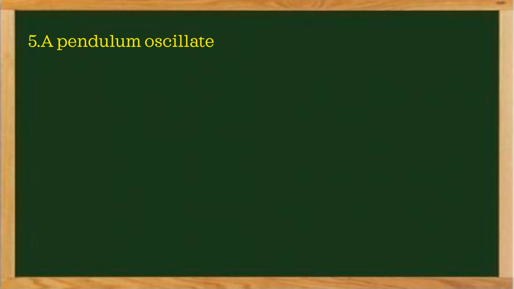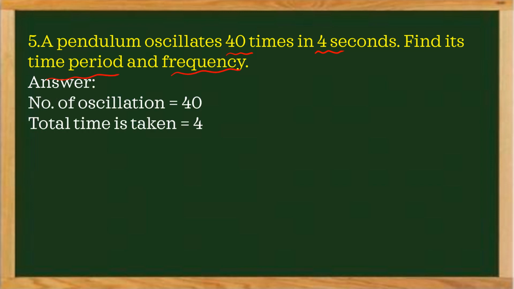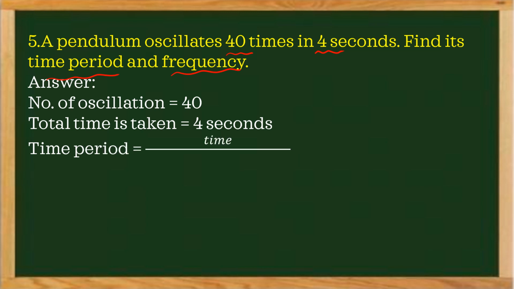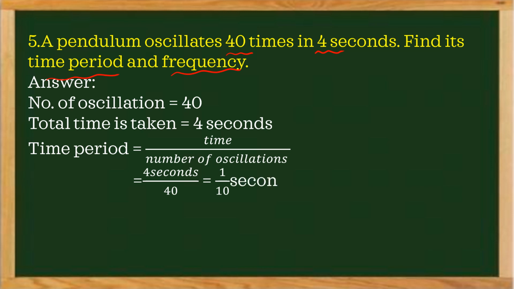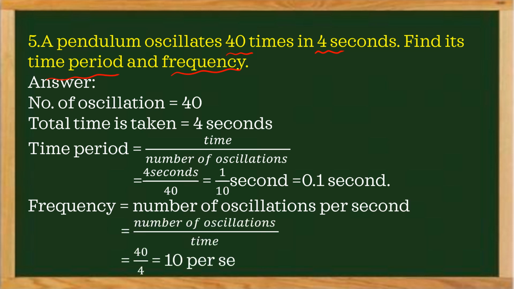Fifth one: a pendulum oscillates 40 times in 4 seconds. Find its time period and frequency. Now let us go to the solution. How many oscillations? 40 oscillations. So the number of oscillations is equal to 40. Total time how much? 4 seconds. So what is time period? Time taken by the particle to complete one oscillation. For 40 oscillations in 4 seconds, for one oscillation, 4 seconds by 40, so 1 by 10.